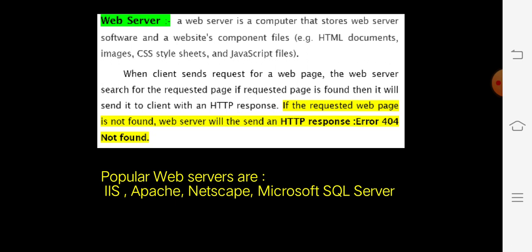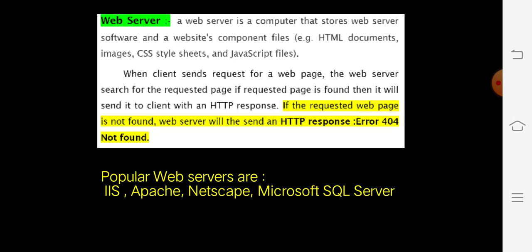A web server is a computer that stores web server software and website components like HTML documents, images, cascading style sheets or JavaScript files. When a client sends a request for a web page, that means when we are typing a URL in the browser, either in Google Chrome or in Mozilla Firefox, that means the client sends a request. The web server searches for the requested page.